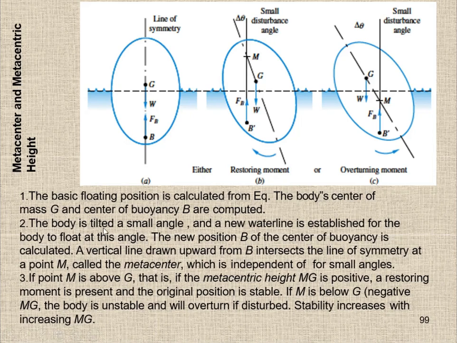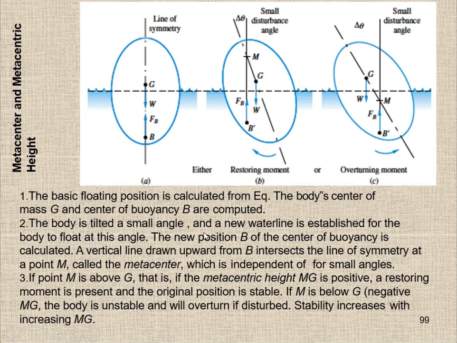The body is tilted a small angle. In the second case, we tilt the body, we give a small deflection to the left, to a floating body. So what happens? A new water line is established, but the center of gravity is still on the same line.